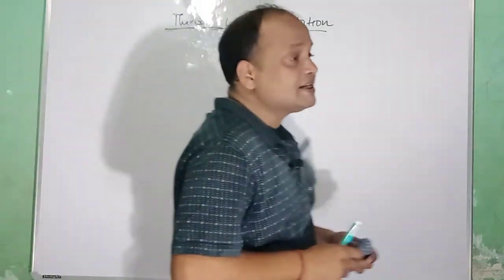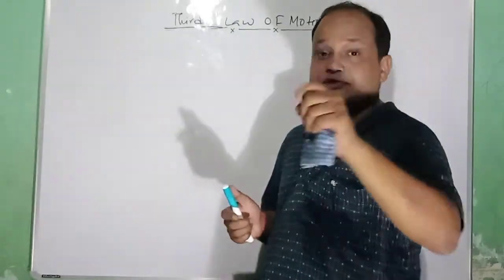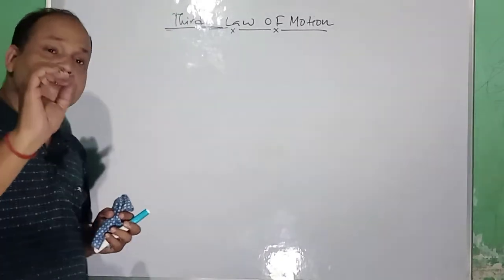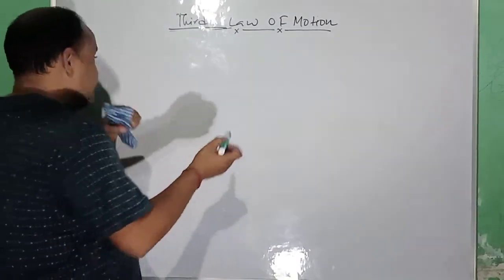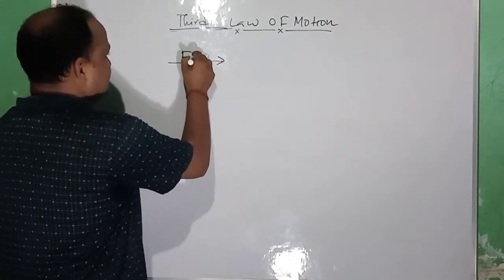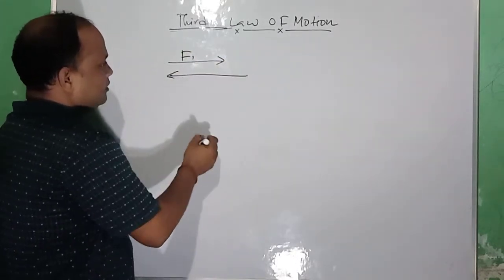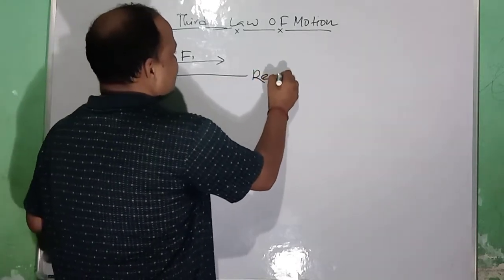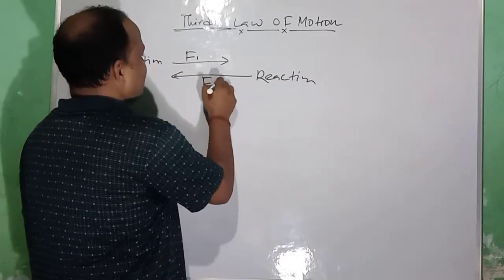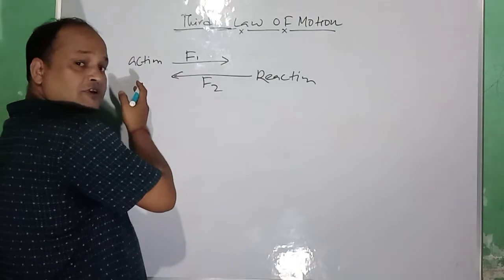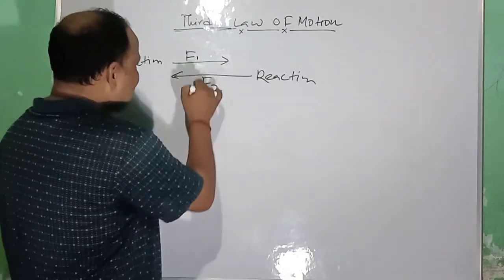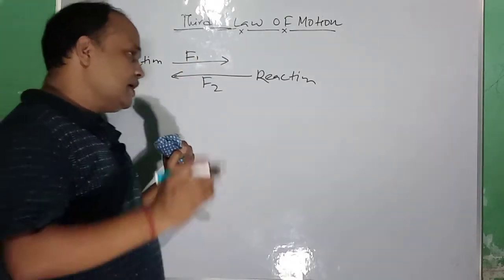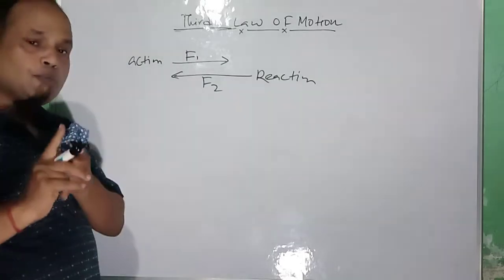Newton's third law of motion states that to every action there is an equal and opposite reaction. So if a body is applied with force F1, it gets a reaction. This is action. It will get a reaction force F2 in the opposite direction, but the magnitude will be equal. The magnitude of both these forces will be equal. So to every action there is an equal and opposite reaction.